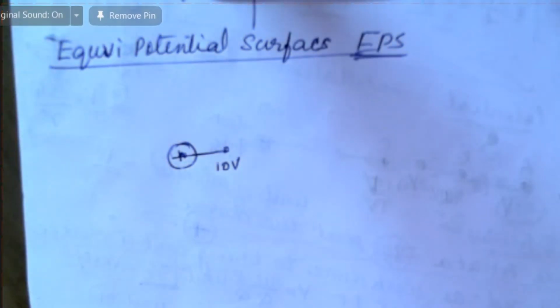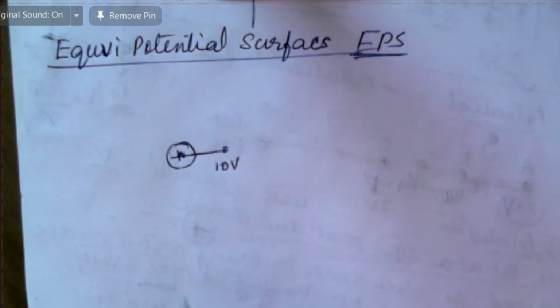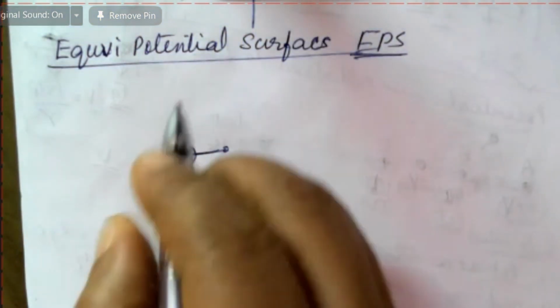If this is a positive charge, assume that 1 meter from the center, the potential KQ by R is 10 volt.